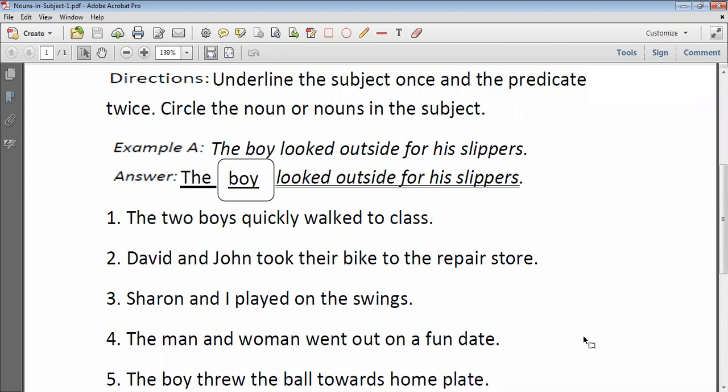The first sentence is: the two boys quickly walked to class. Second, David and John took their bike to the repair store. Third, Sharon and I played on the swings. Fourth, the men and women went out on a fun date. Fifth, the boy threw the ball towards home plate. So for this writing question, I will wait for 1 more minute.